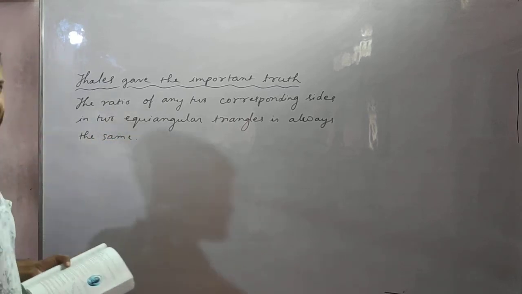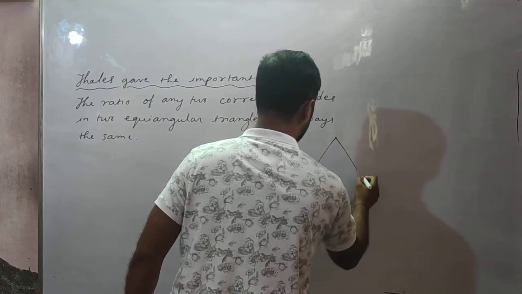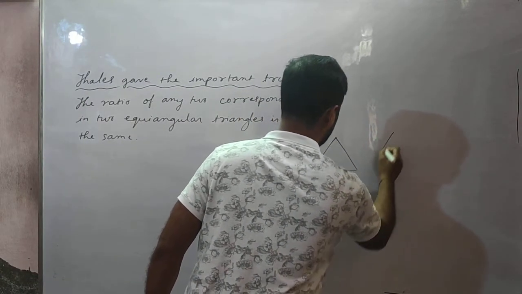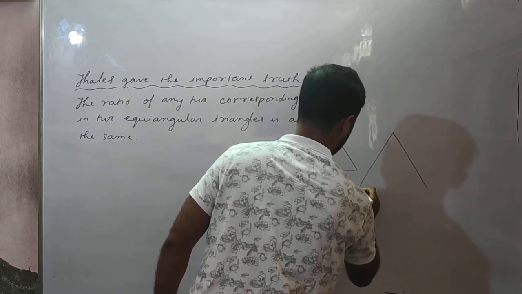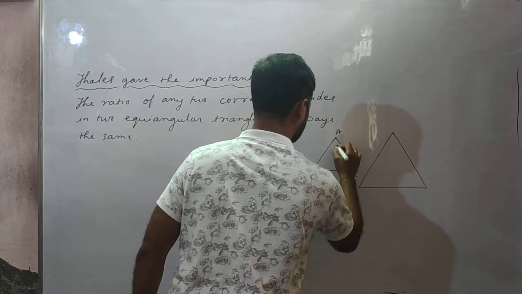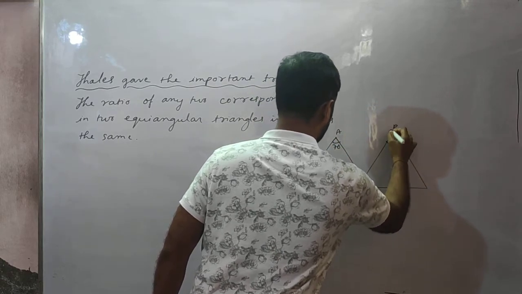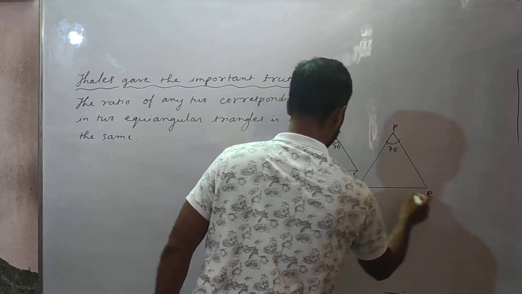Okay, now as I discussed in the last video also, if two equiangular triangles are there, this is ABC and this is PQR.